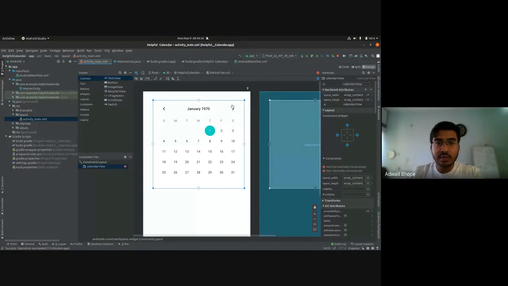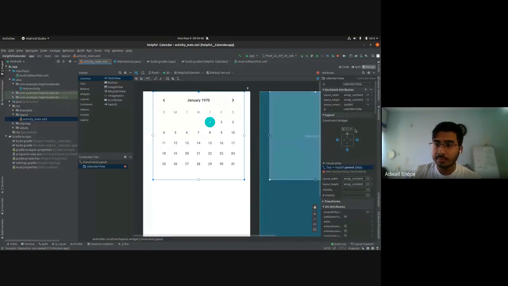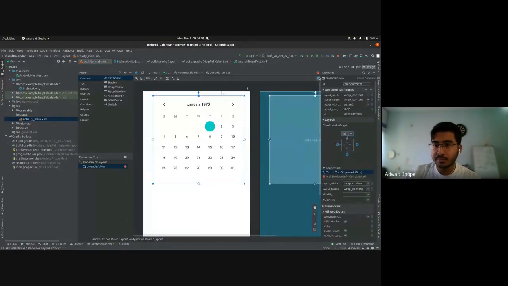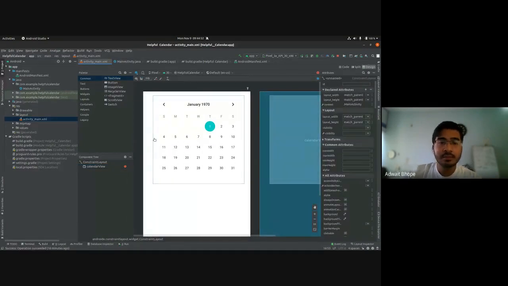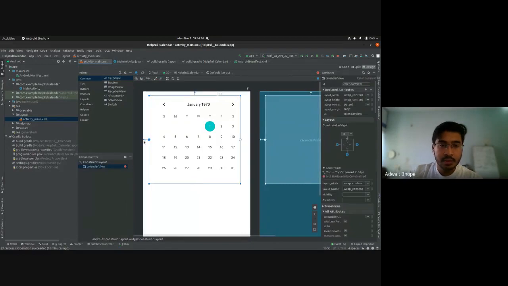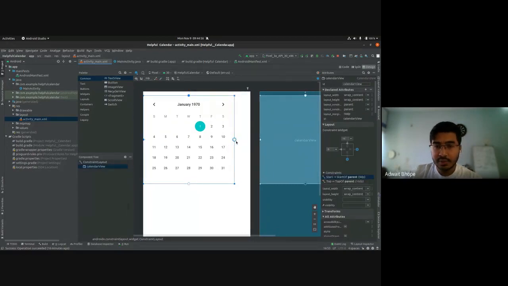The second thing that you need to do is set constraints. So right now it is not constrained. If you run your application, it will just go to the top left, and you can see this warning over here as well. So just click on this circle and constrain it at the top. Give it some space, some margin, and constrain it to the left and to the right as well.